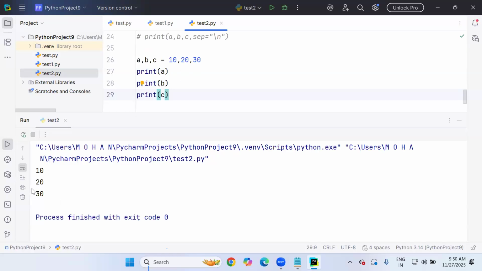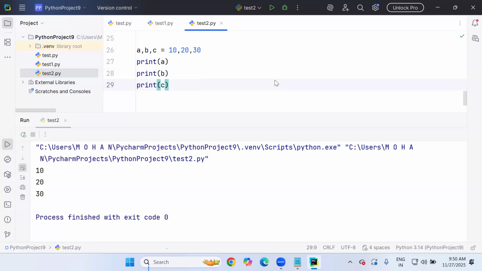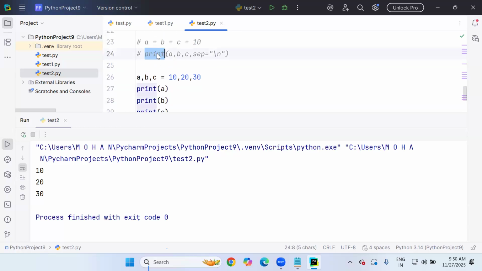So if I want to bring them into the same line, what can I do? print A, B, C. Okay, I know that. If I print in the same line, A, B, C like this, it's possible, as we have seen already. But my requirement is, I still want to print A in one line, B in another line, C in another line, like this, so 10, 20, 30 values come. But still, if I use three print functions, my output should be in the same line only. In that context, see, previously even though I used one single line, I brought it line by line by using \n.